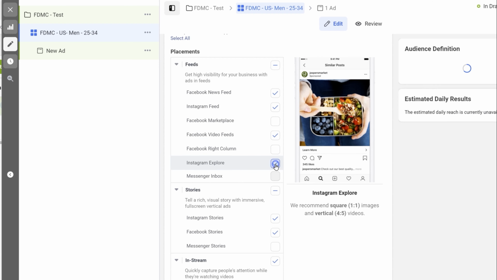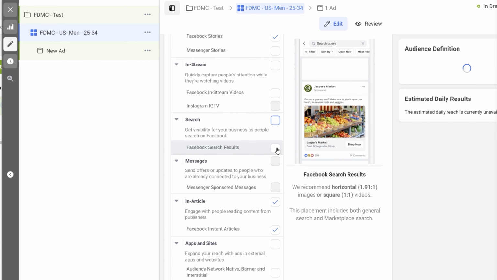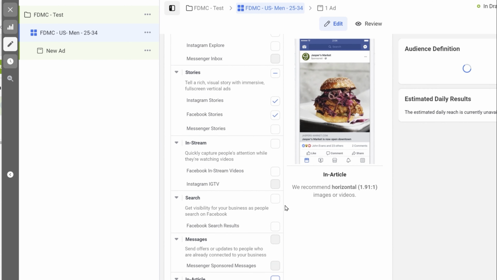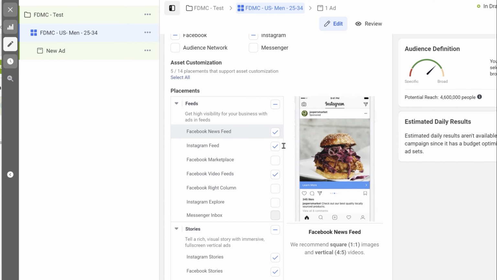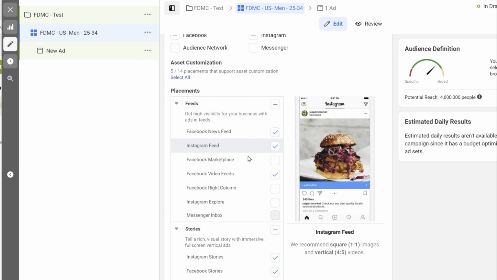Similarly for stories, yes, I want Instagram and Facebook stories. These two are very heavy traffic channels, so I do want to include them. For the in-stream, I don't want the in-stream ads. Again, I don't want search ads. I don't want messages. I don't want in-article ads. So primarily, I'm looking for the newsfeed ads and the stories ads. These are the best placements I have. Again, you can see the potential reach has not decreased, because these are the main traffic channels for Facebook and Instagram. Primarily, the majority of the audience will see the ads either in stories or in their newsfeed.